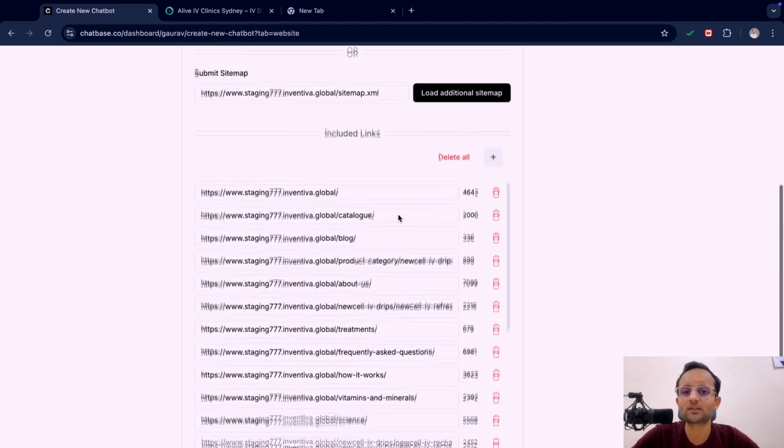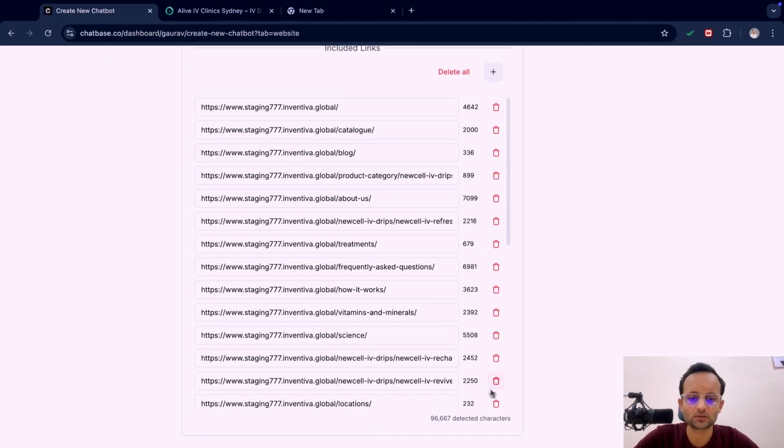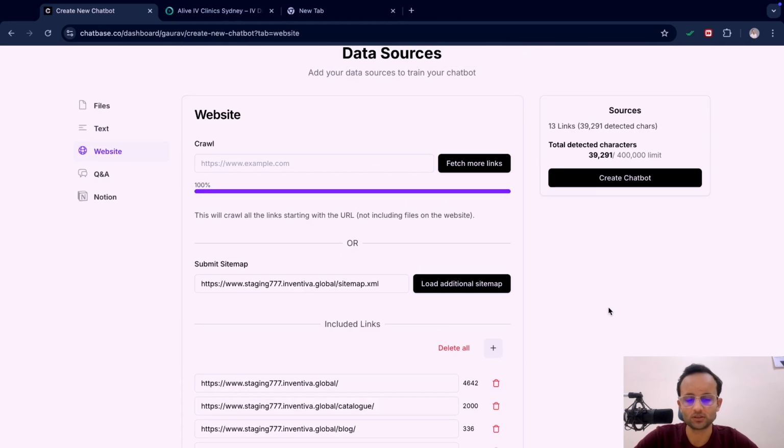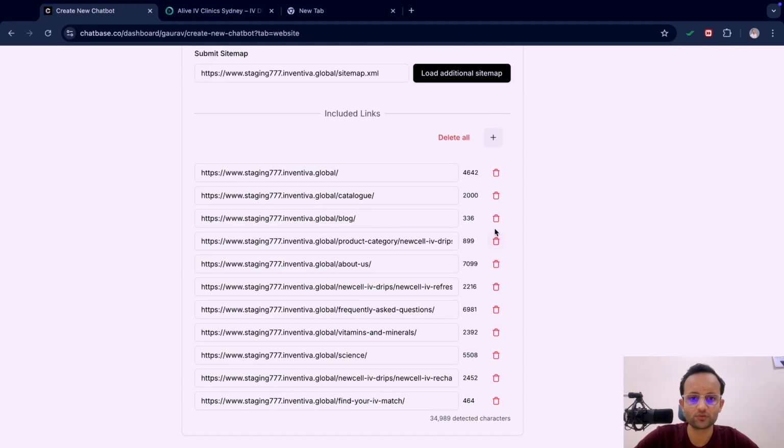Okay, so we have gathered all the links now, and we can use a few of these, because this is a free version, so we won't be able to use all those links. So just use only the important ones. Here we are creating this chatbot. Let's delete a few more.